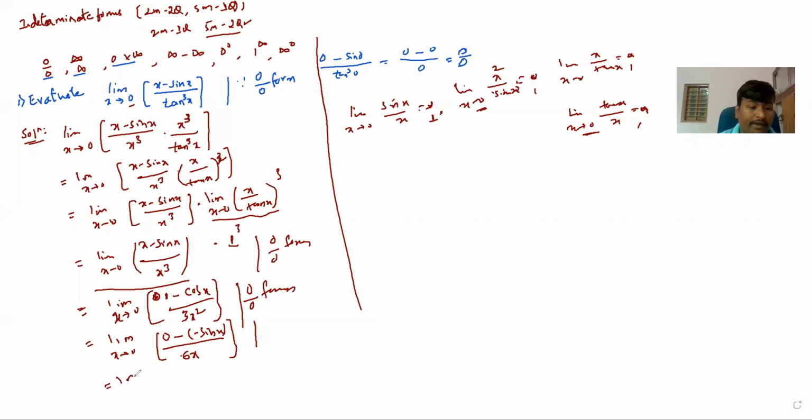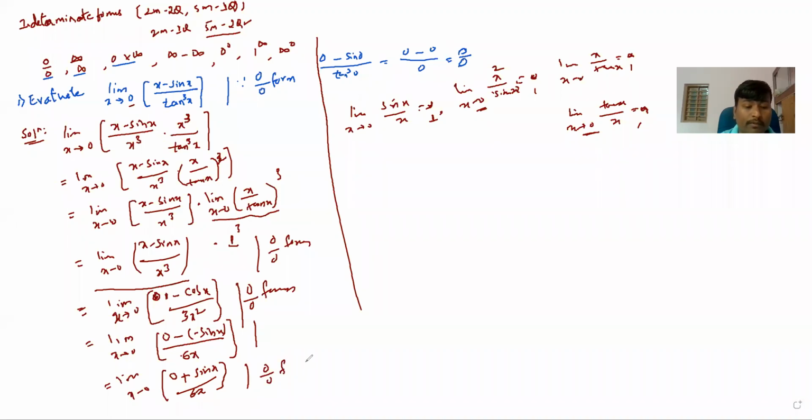Now limit as x tending to 0, sin x divided by 6x. Again substitute x equal to 0: sin 0 over 6 into 0 is 0. 0 by 0 form again.